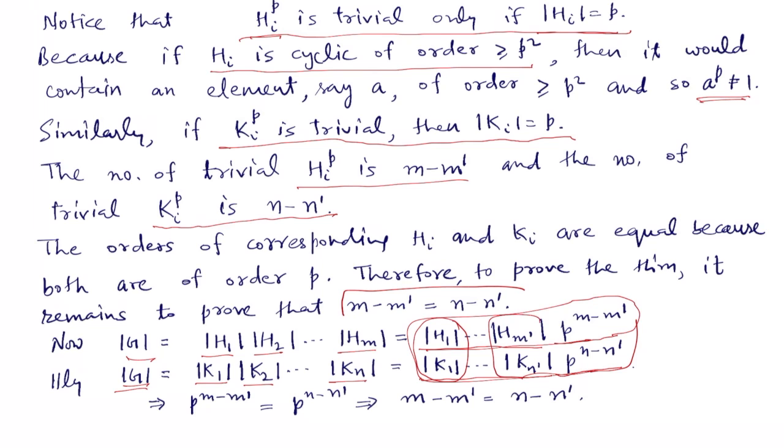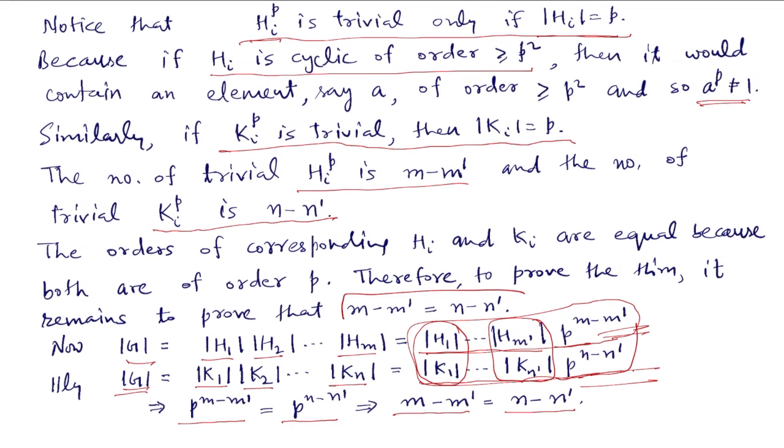So up to here all orders are the same, so these two remaining numbers should be the same. So p to the power m minus m' is the same as p to the power n minus n', and this shows that m minus m' is equal to n minus n'. This proves this lemma and the fundamental theorem of finite abelian groups.